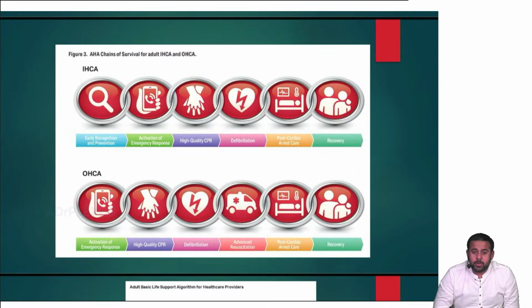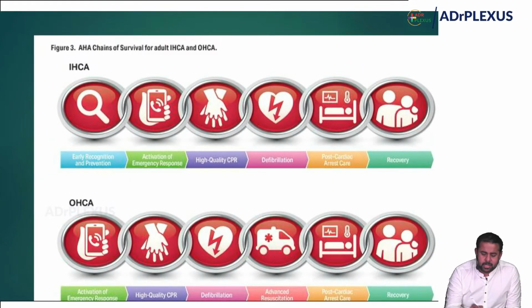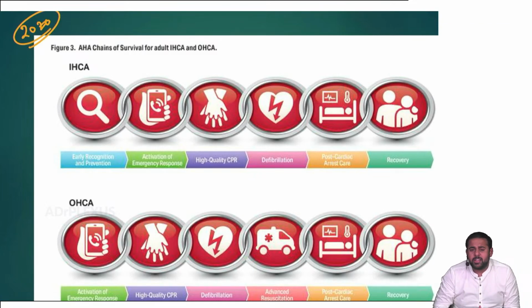When it comes to emergency medicine, the American Heart Association guidelines are very important, which cover basic life support, BLS, advanced cardiac life support, ACLS, and post cardiac arrest care. So what are the most important changes? The recent changes came in 2020. So we have to remember all the changes very carefully.